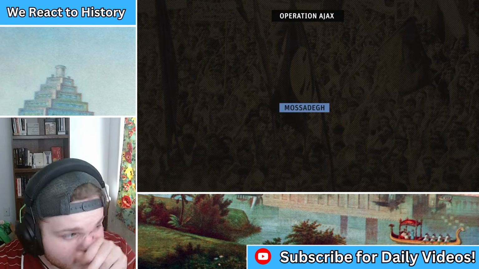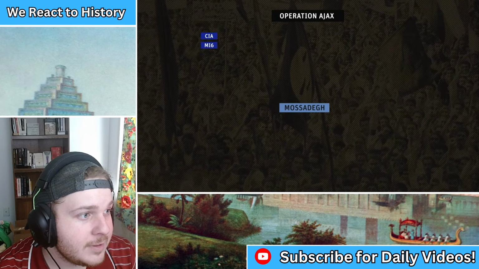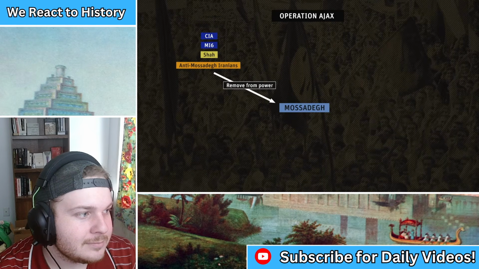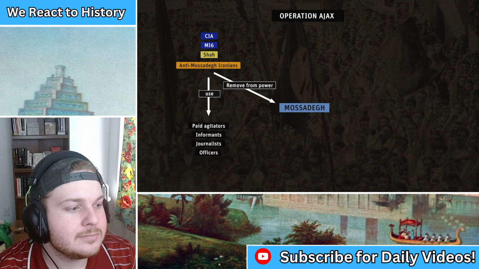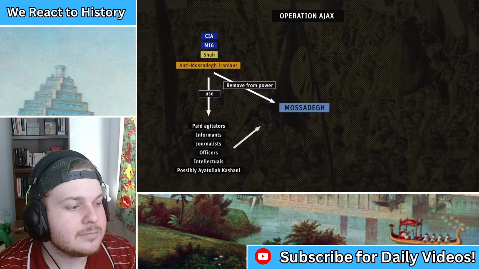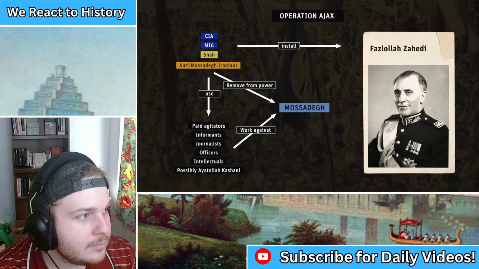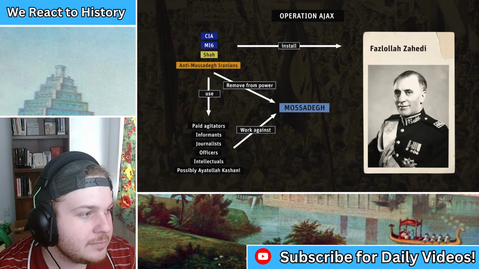The US agrees to the plan despite the objections of some CIA officers, and Operation Ajax is born. The CIA, MI6, the Shah, once he'll be informed, and some anti-Mossadegh Iranians will work together to remove Mossadegh from power. Among these are paid agitators and informants, including journalists, officers, and intellectuals, but some sources claim former Mossadegh ally Ayatollah Kashani is also involved. Retired General Fazlollah Zahedi is to be the new Prime Minister, and the CIA sets aside $1 million for the plan, about $12 million today. The main organizer is CIA agent Kermit Roosevelt.